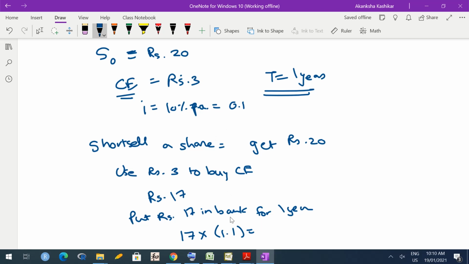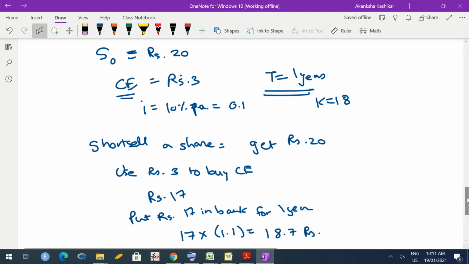Okay. If we assume usual compound interest, okay, no continuous compounding. With continuous compounding, it is going to be even higher. So that's your homework. Try what happens with continuous compounding. So this becomes 18.7 rupees. Okay, 18.7 rupees. Oh, what I forgot to mention is the strike price for the call option. Suppose the strike price for the call option is 18 rupees.